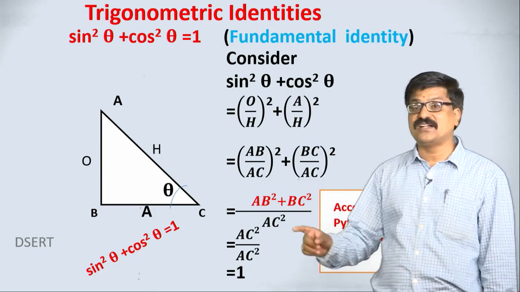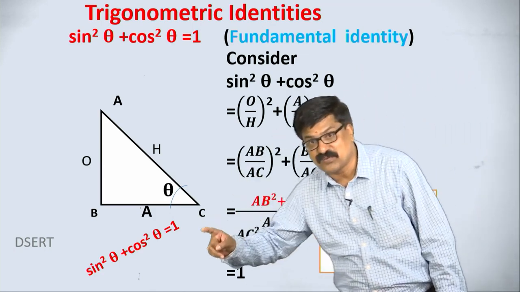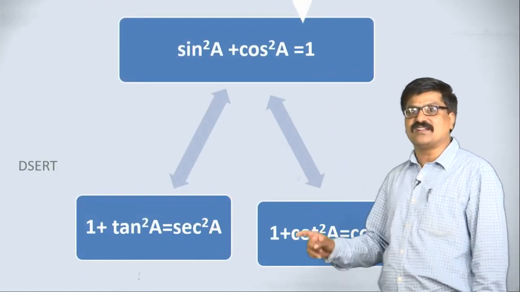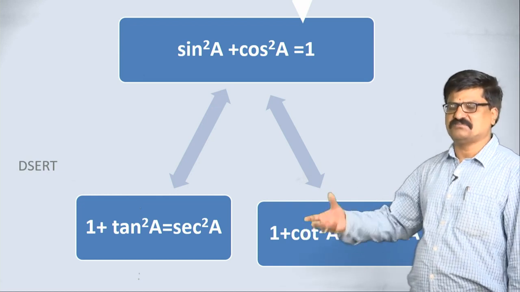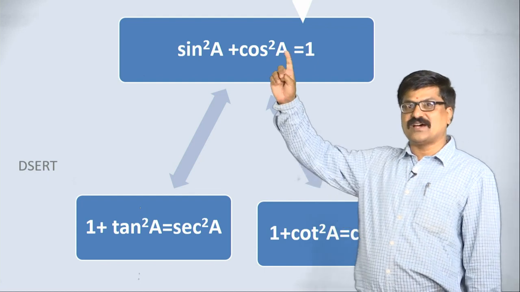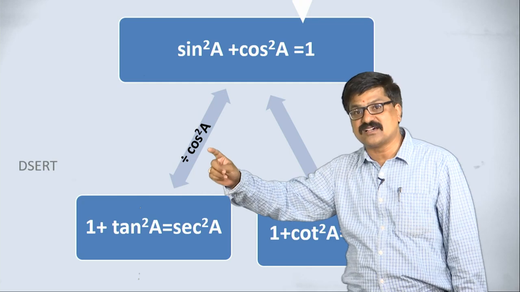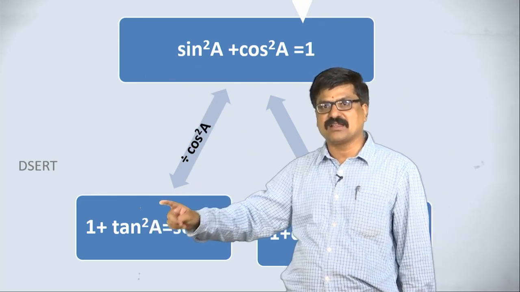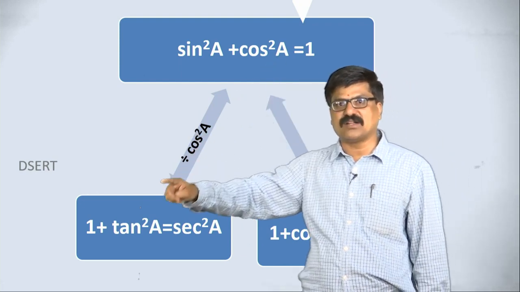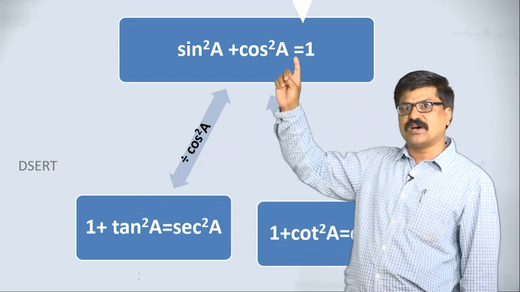This is called the fundamental identity, my dear students. Using this fundamental identity, see, we are getting 2 more identities here. See how we can prove it? Very easy. For this fundamental identity, divide each term by cos squared. See, sin squared by cos squared is tan squared, cos squared by cos squared is 1, and between them there is plus, I am writing plus. What is 1 by cos squared?